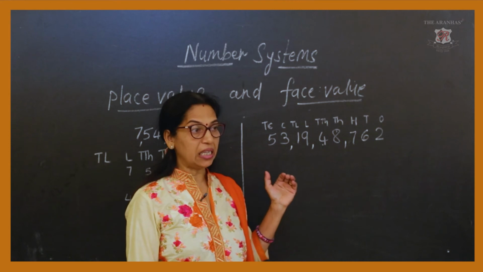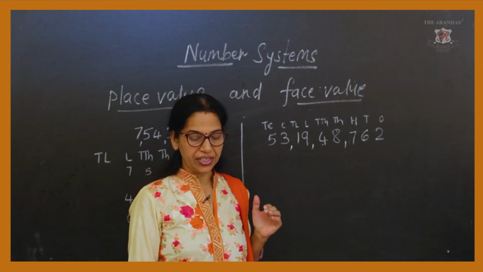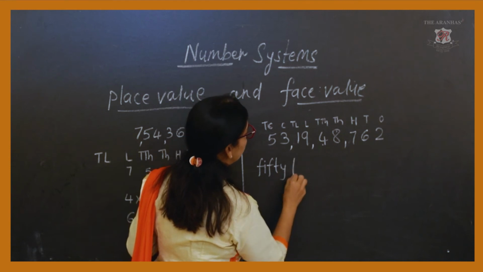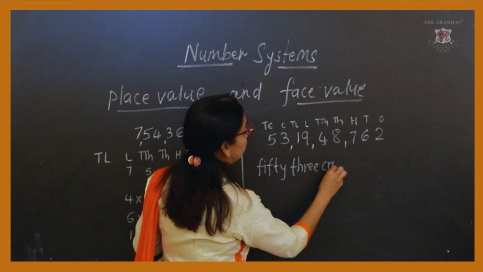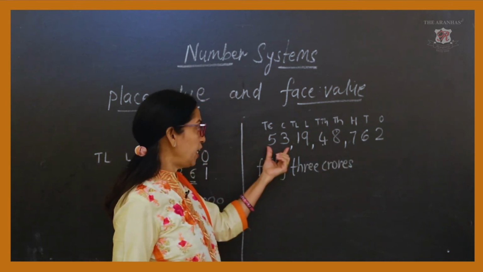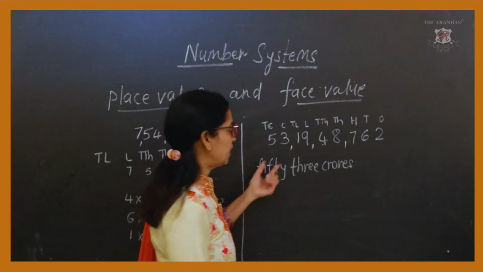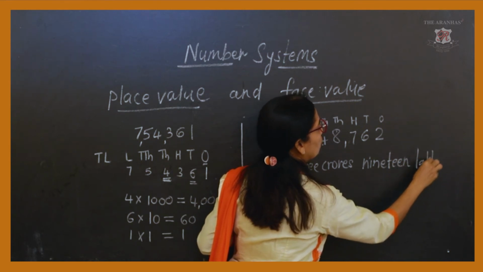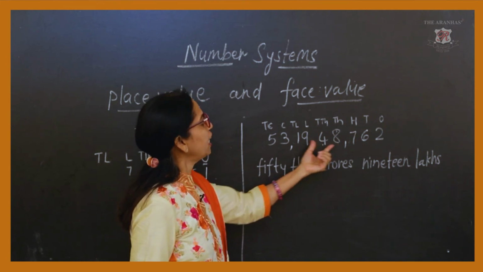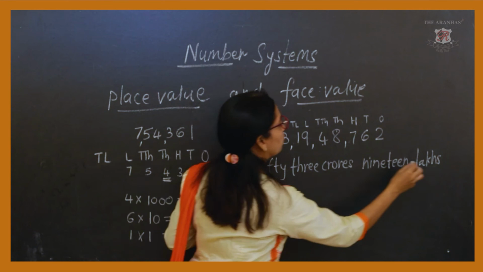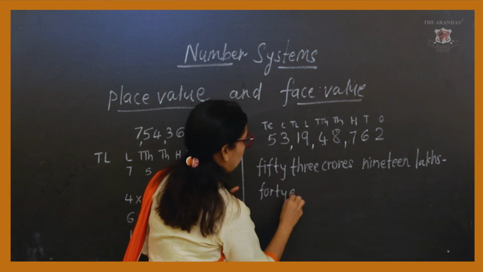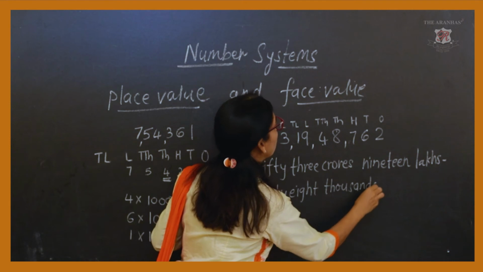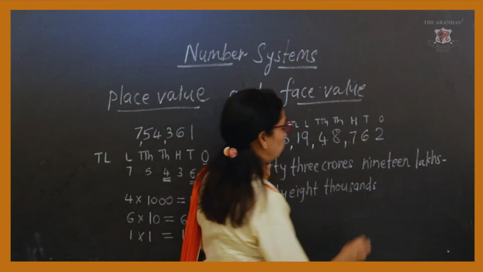And if it is asked to write in words, we will read it as 53 crores, 19 lakhs, 48,000, 762.